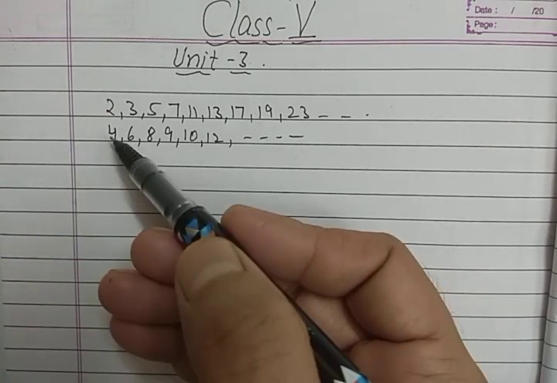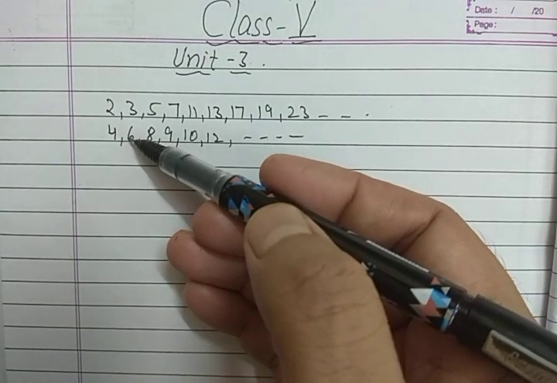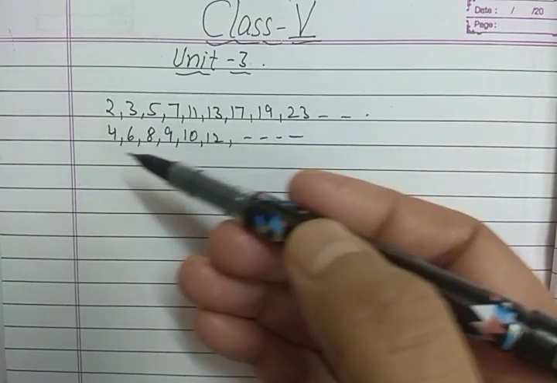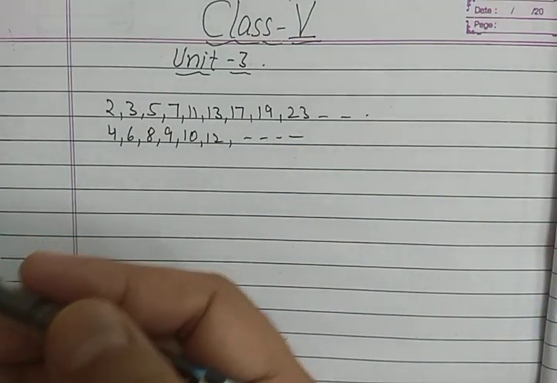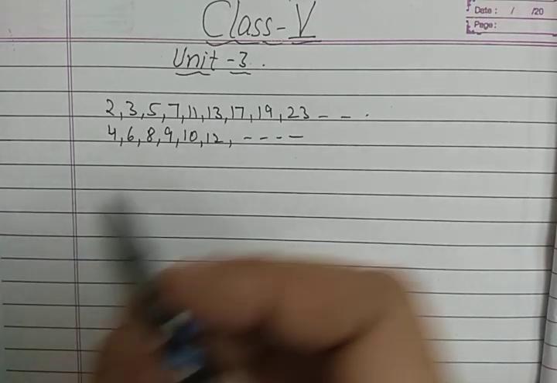For example, 4 comes in the table of 2, 2 2s are 4. 6 comes in the table of 2 again, 2 3s are 6, and also in the table of 3. तो अगर किसी एक के भी टेबल में आ जाए तो it becomes a composite number.